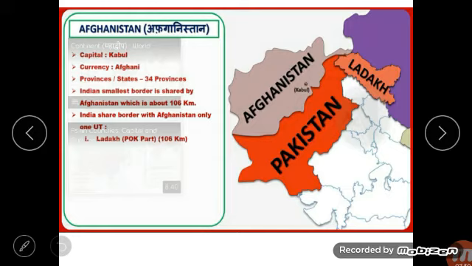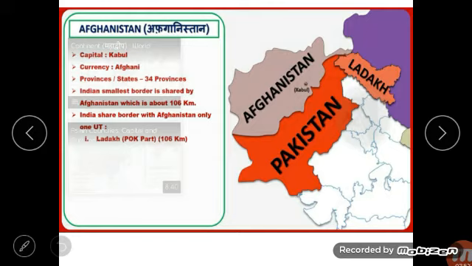Which is the highest peak in Afghanistan? That is in the Hindu Kush mountains. Noshaq is the highest peak which is located in the Hindu Kush mountains. The Amu Darya, Helmand and Kabul flow through the country. That is the name of the rivers: Amu Darya, Helmand and Kabul.